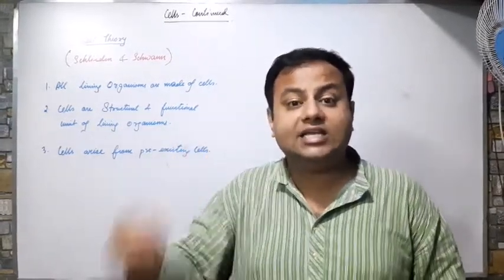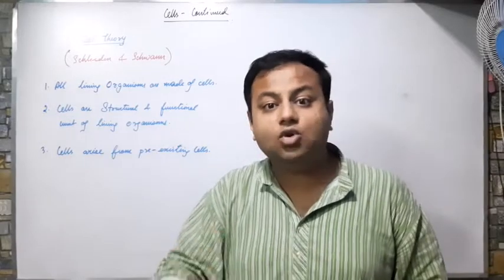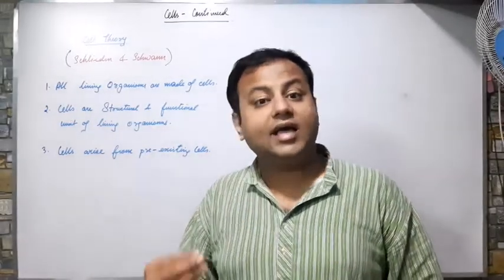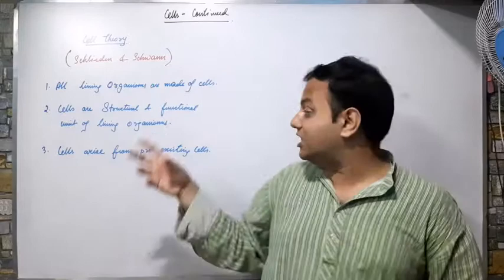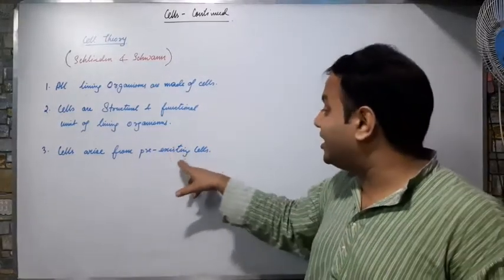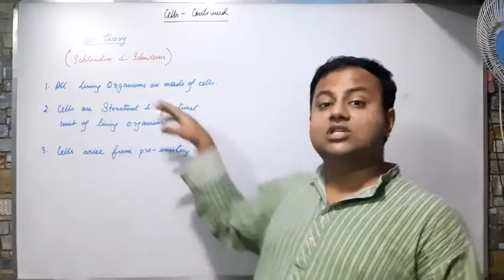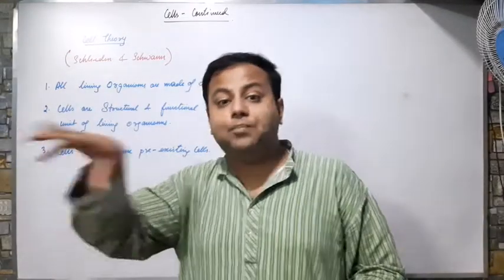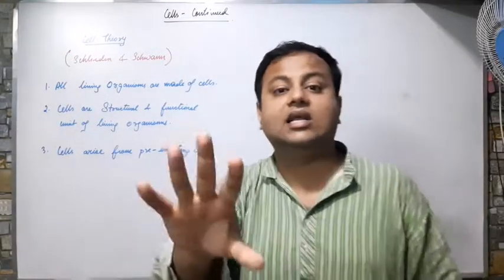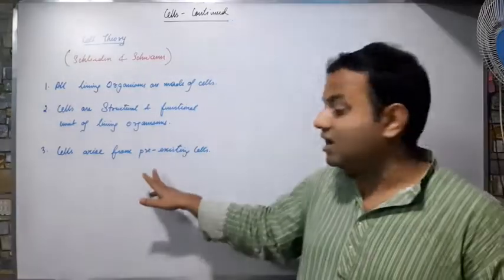I am creating a new life, because a cell is a living part. I cannot create new life. I cannot create a new cell. Cells have to come from pre-existing cells. The cell that already exists will reproduce and make a new cell. You cannot make a new cell by adding chemicals yourself. This is the third point.